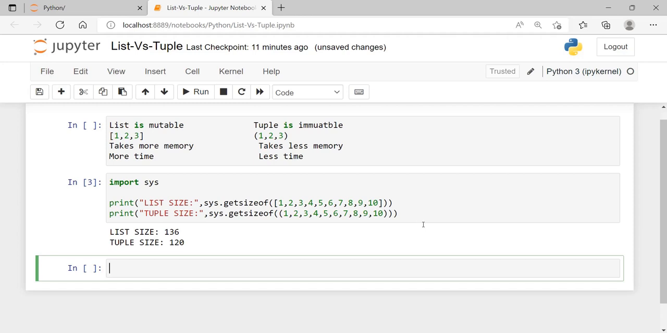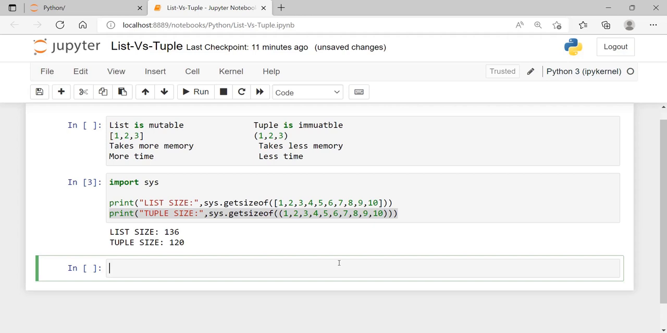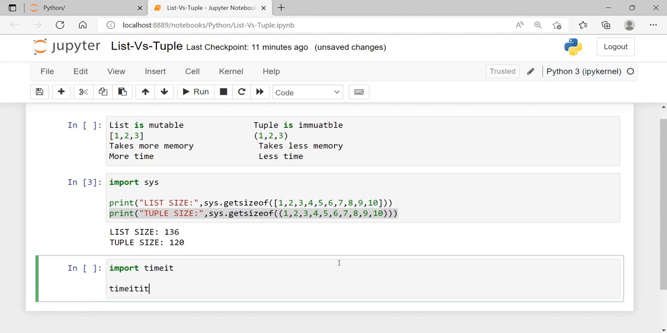But a tuple will not occupy any buffer memory because it knows very well that once we create the tuple, we will not be able to modify anything. That's the reason memory wise tuple is better. The second one is time wise. For understanding the time, let's use the library called timeit. The timeit library has a function called timeit. There I have two parameters, the statement. I'm just going to give the same list of 1 to 10.